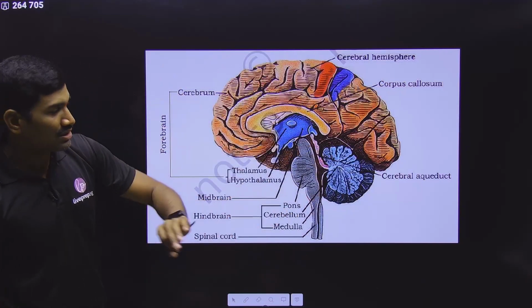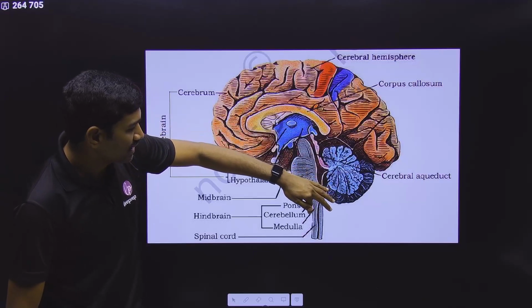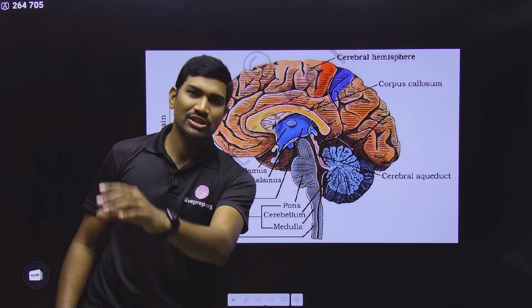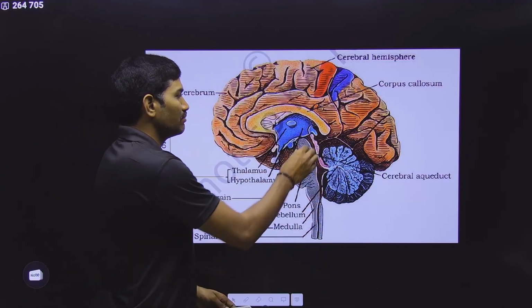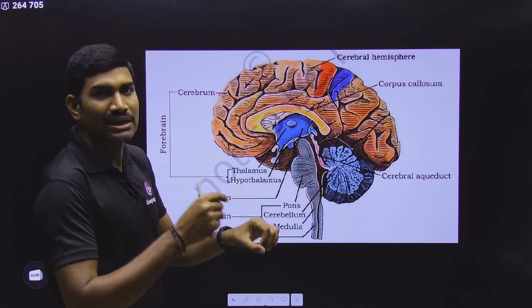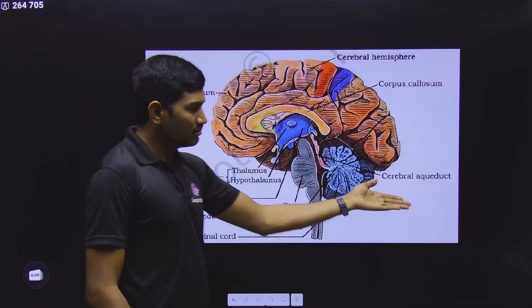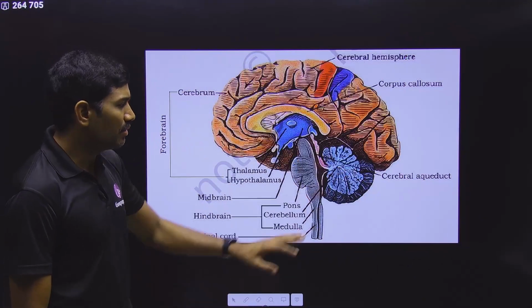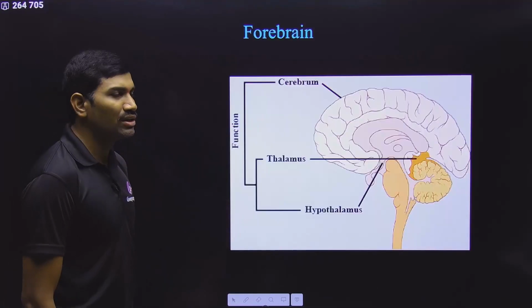Under the hindbrain total three are there. Pons is present, cerebellum is present, and then medulla oblongata is present, and this medulla oblongata is continuous with the spinal cord. And inside this midbrain portion there is a canal that is passing. That canal is called the cerebral aqueduct. This point was also mentioned in NCERT, so remember this. These are some parts that they have labeled in the NCERT, so observe carefully.